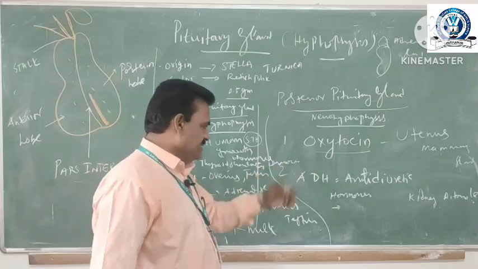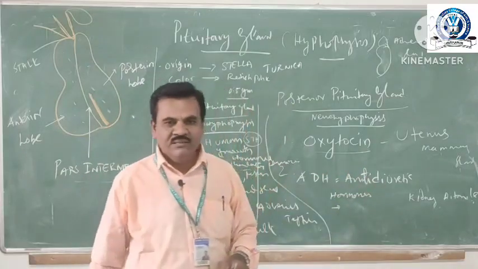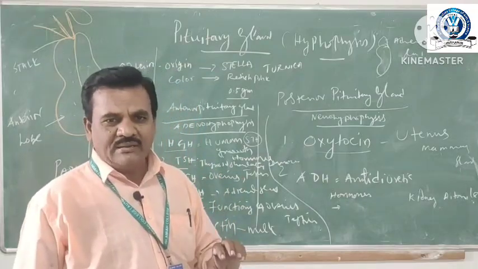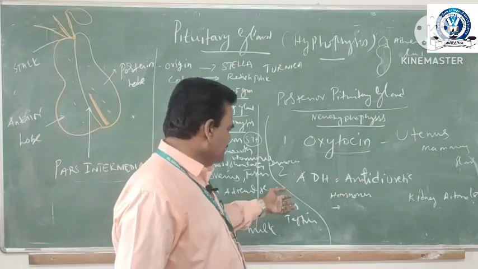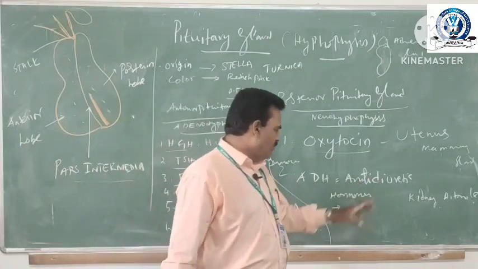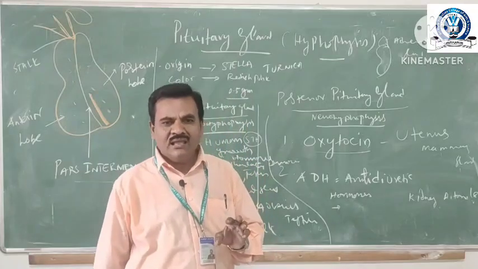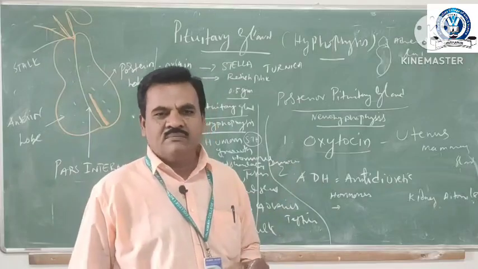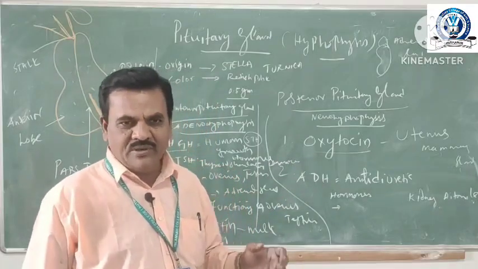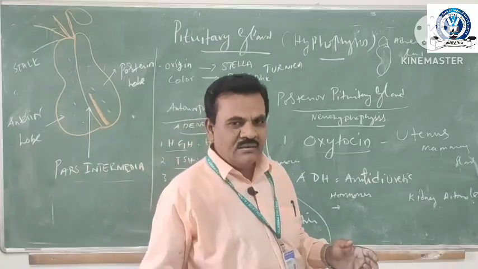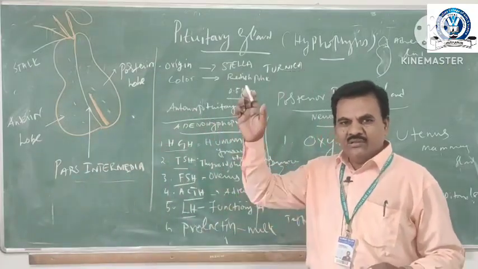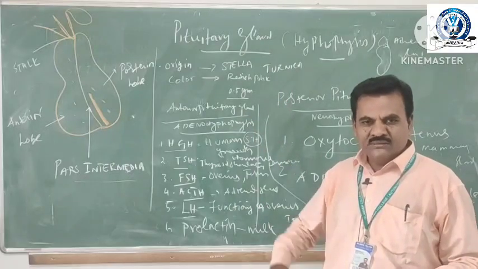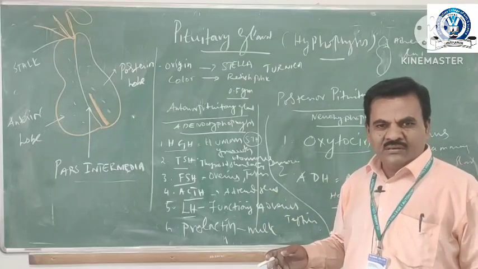And the second one is ADH, antidiuretic hormone. This posterior region or neurohypophysis of the pituitary gland secretes the second hormone, ADH. It has a very important role in the functions of the kidney. Already we know the kidney consists of nephrons having Henle's loop and Bowman's capsules and other structures.